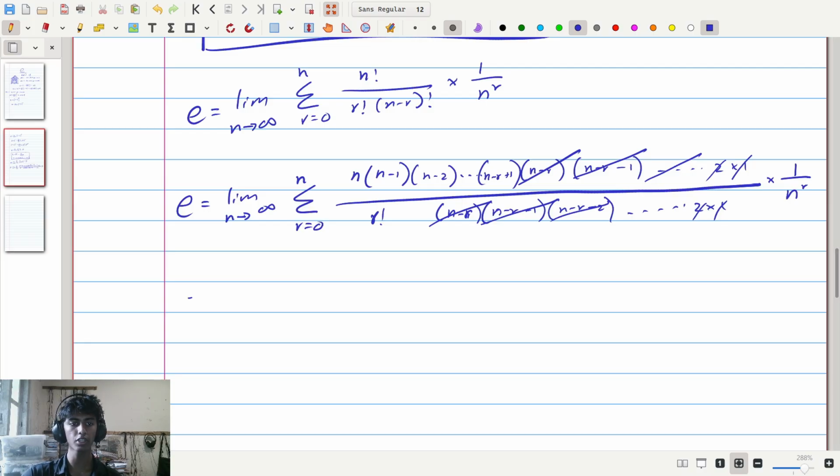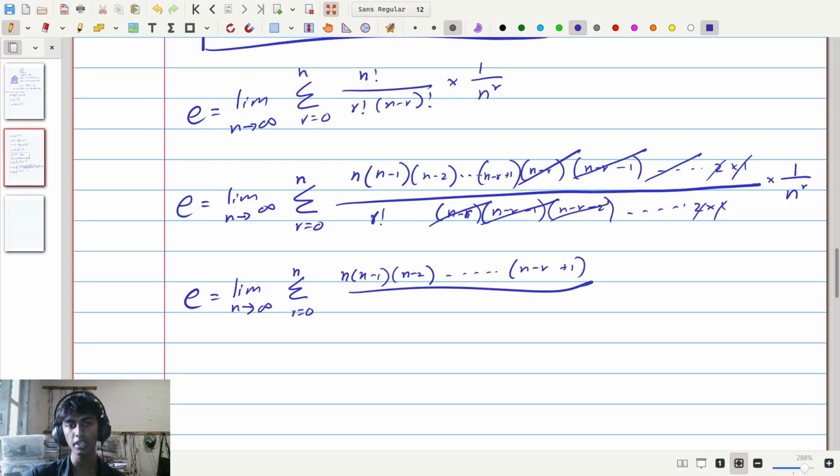If I write those terms down, E is equal to the limit as n goes to infinity of the sum, r going from 0 up to n, of n times n minus 1 times n minus 2, I'll write that one as well, all the way down until n minus r plus 1. This whole thing is then to be divided by r factorial and n to the power of r.